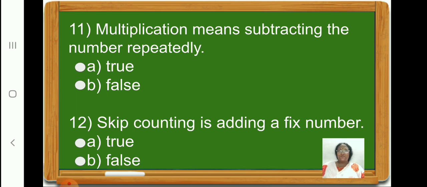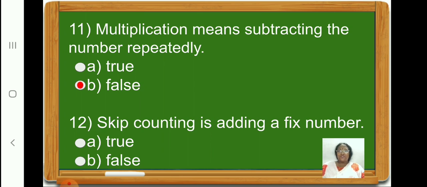Now let us do question number 11. Multiplication means subtracting the number repeatedly. Children, is it true? No, it is false. Multiplication means adding the same number repeatedly. So let us click on option B, false.